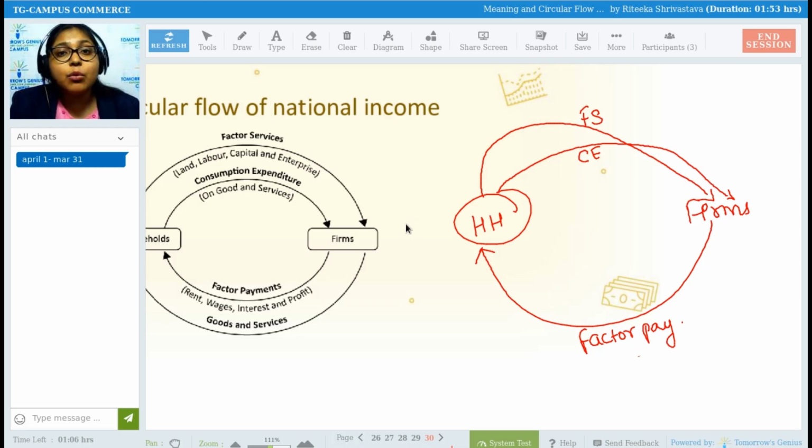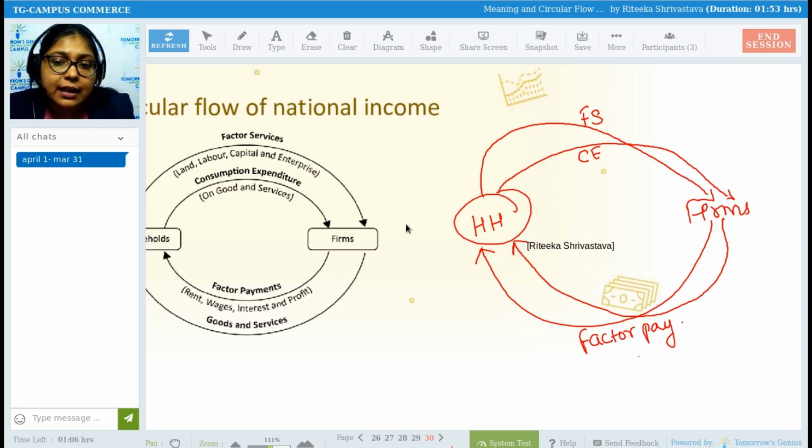And consumption means to consume that particular product. So household is going to do the consumption of goods and services which are produced by the firms, and in return firms are going to provide goods and services to households. This is what basically the circular flow of income talks about.